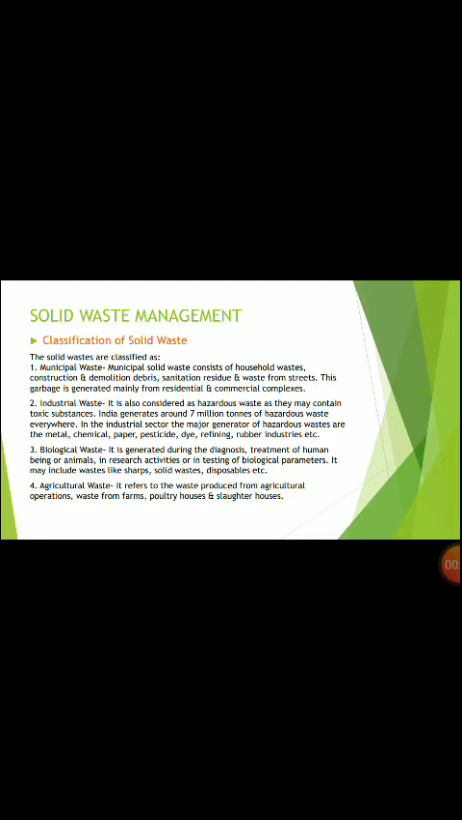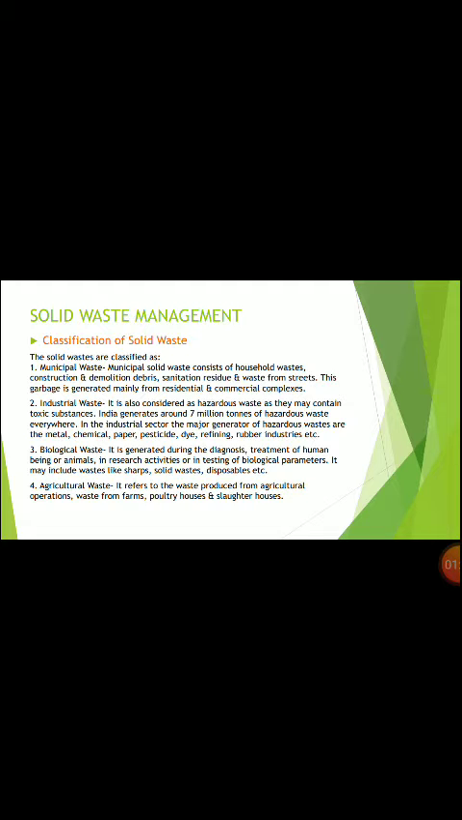According to the reports, the solid wastes are classified under first municipal waste, second industrial waste, third biological waste, and fourth is agricultural waste. So, what is municipal waste? The municipal waste are those household waste or the waste from construction or demolition of debris, sanitation residue, and waste from streets. So those wastes or garbages which are available on the streets from the household activities, from the construction debris, etc., are considered as municipal waste.